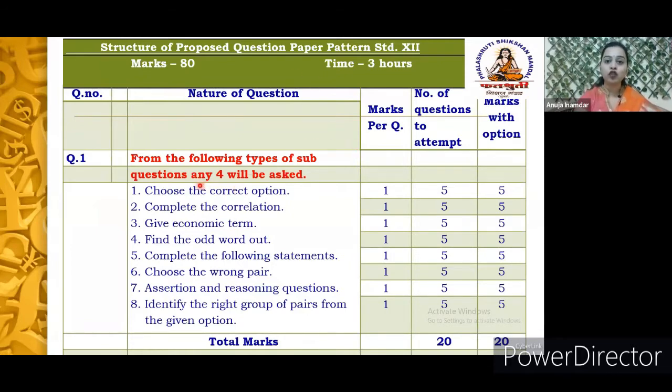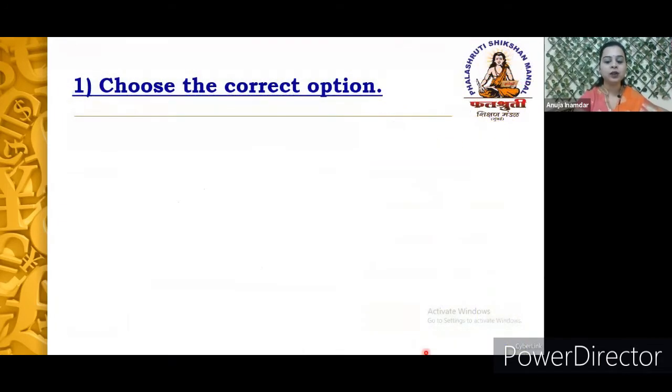Therefore any 4 parameters can be asked in the exam, where you will not get options with question number 1. Each statement carries 1 mark. Here you can observe in the second column that all 4 parameters that will be asked in the exam are of 5 marks each, so the total marks allotted is 20. It is very important for all of us to understand how to answer each parameter, because their criteria are completely different. So let's see each parameter in detail.